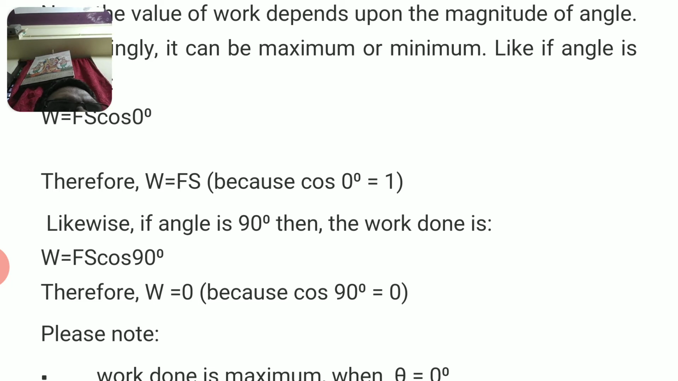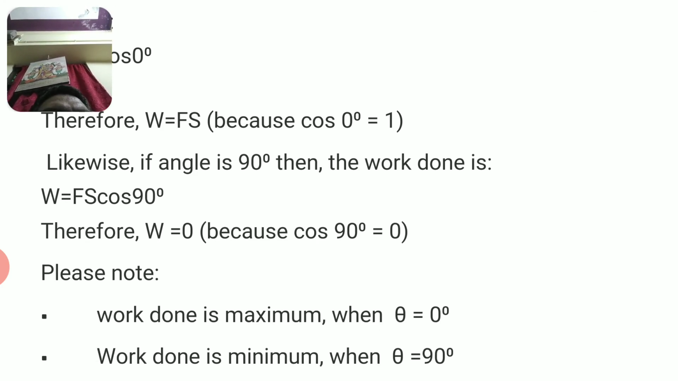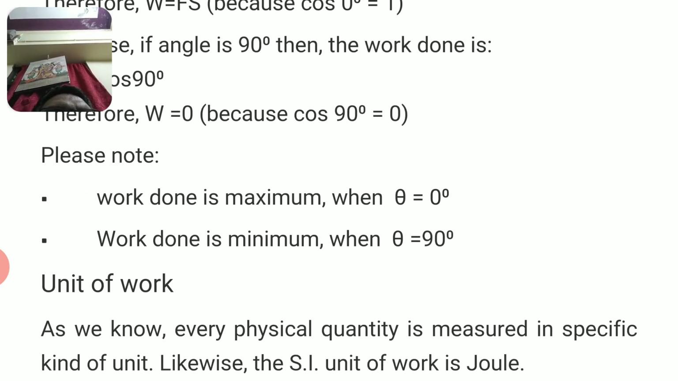So likewise, if the angle is 90 degrees, then the work done is W equal to F S cos theta, with theta 90 degrees. Therefore, W is equal to 0. So if any work is done perpendicularly, that is 90 degrees, then the work done is 0. Please note, work done is maximum when theta is 0 degrees. Work done is minimum when theta is 90 degrees.